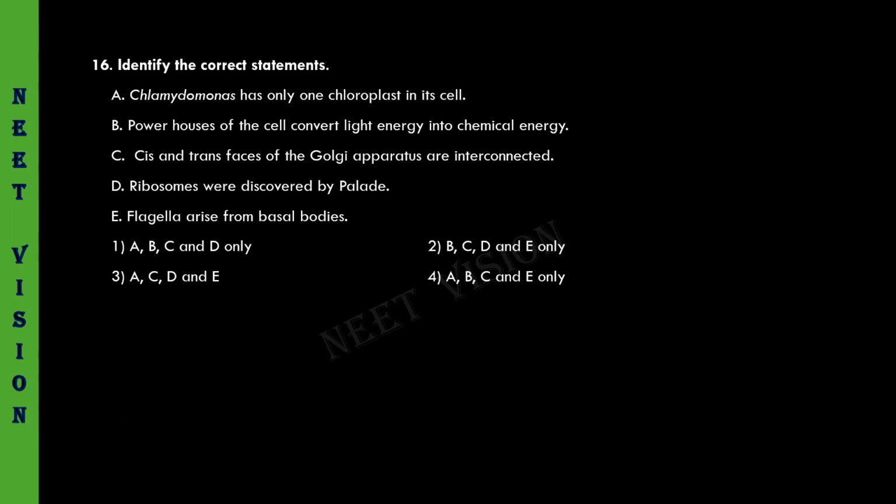Identify the correct statements. Out of 5, you have to identify which are correct. Let us examine one after the other. Chlamydomonas has only one chloroplast in its cell. Absolutely true, it is a textbook sentence. Powerhouses of the cell convert the light energy into chemical energy. It is an incorrect statement, because powerhouses of the cell, that are mitochondria, convert the potential energy into chemical energy. Light energy is converted into chemical energy by chloroplasts.